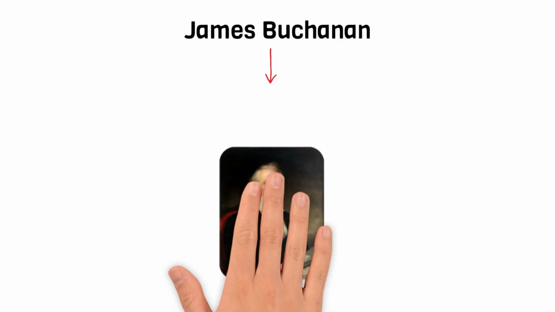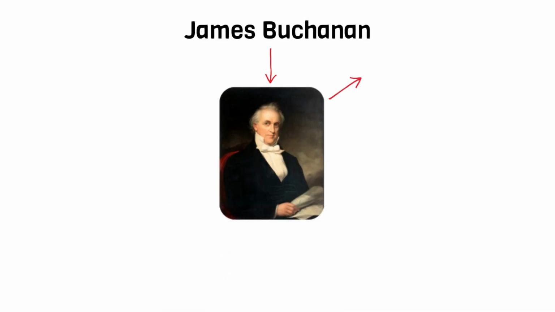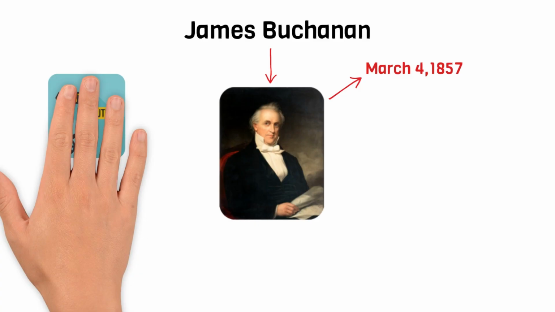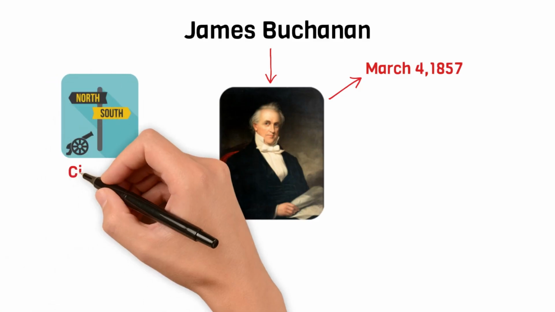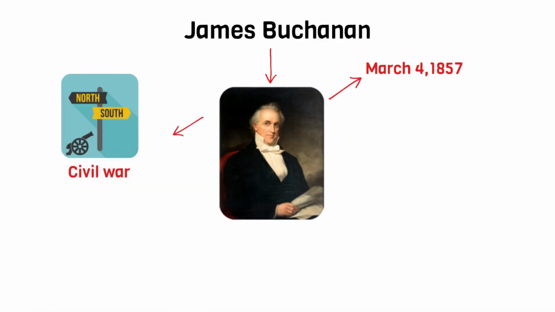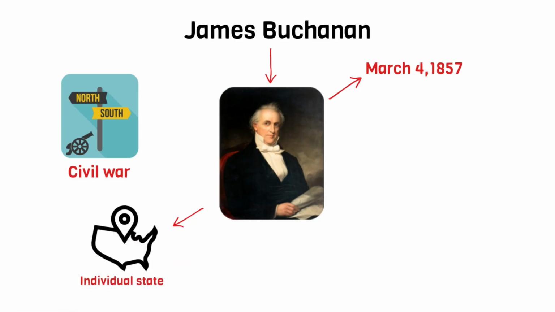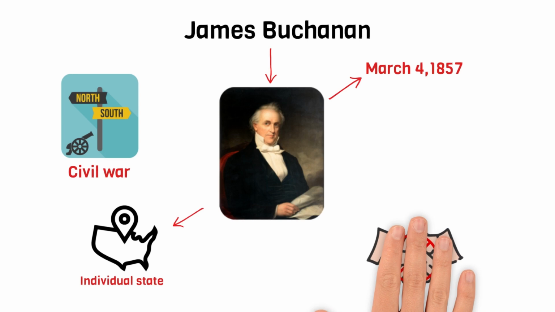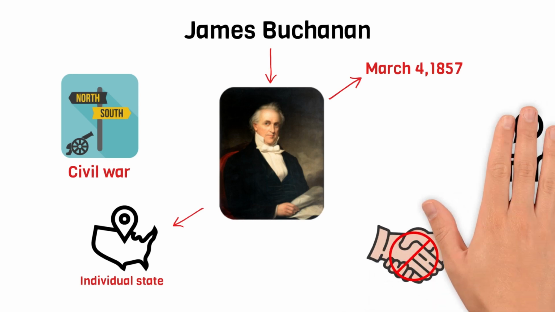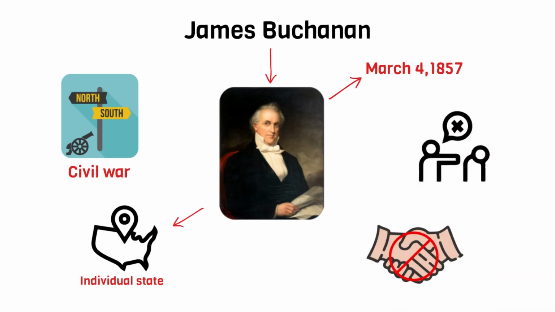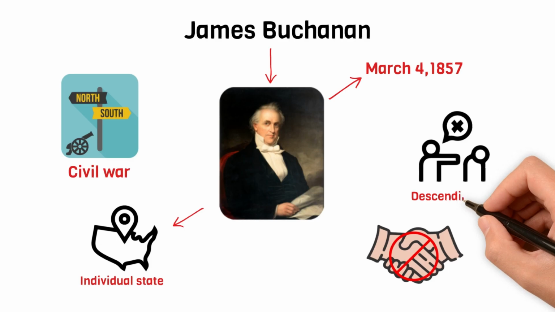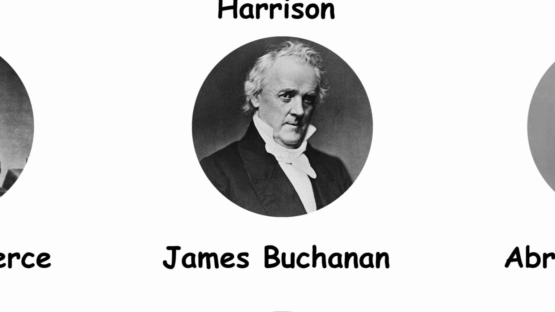James Buchanan. James Buchanan became the 15th President of the United States on March 4, 1857. He struggled to address the tensions between the North and South, leading up to the outbreak of the Civil War. Buchanan believed that slavery was a matter for individual states to decide, and he opposed efforts to abolish it. However, his attempts to maintain peace and unity ultimately failed, and his presidency is often criticized for his inability to prevent the country from descending into war.